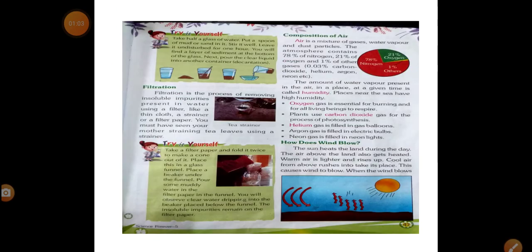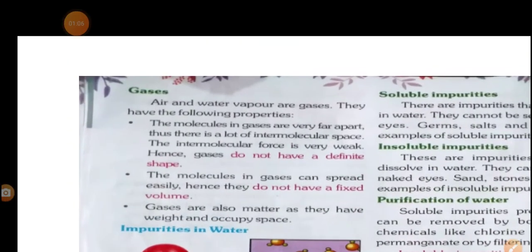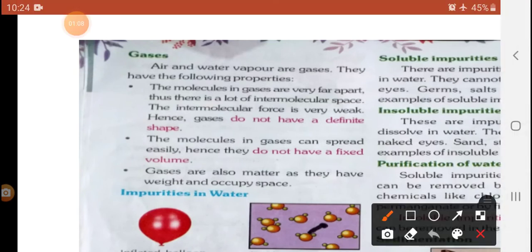Yes, my dear students, today our topic is gas. Have you seen a balloon? When you take an empty balloon and fill it with air, have you seen that the size changes after filling the air inside the balloon? And what is the meaning of that? The air and water vapor are gases. They have the following properties.